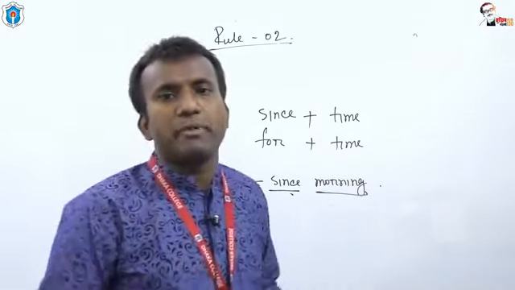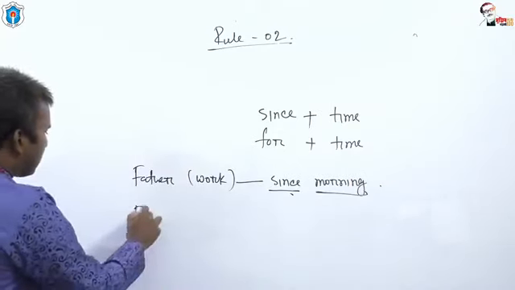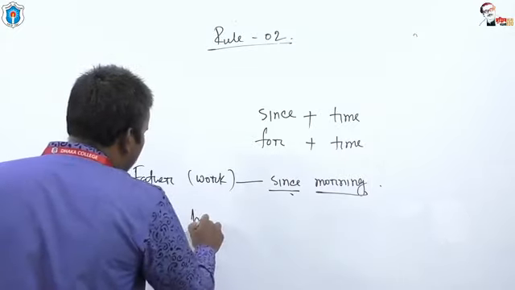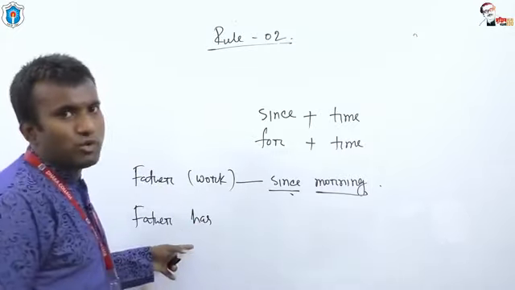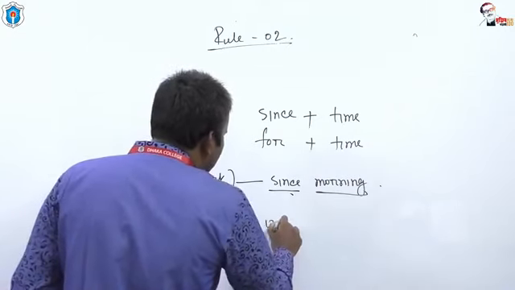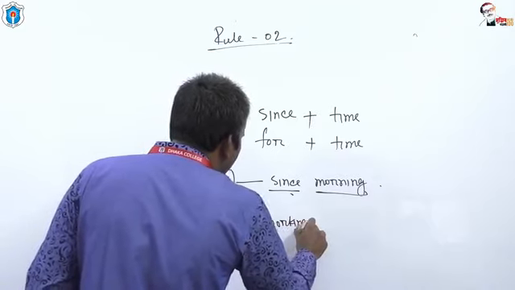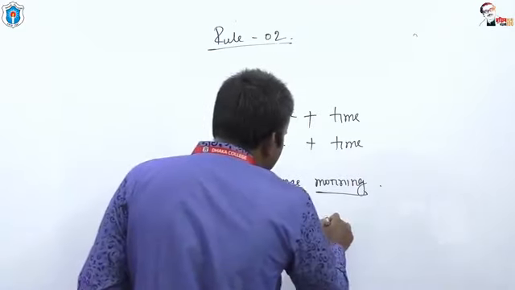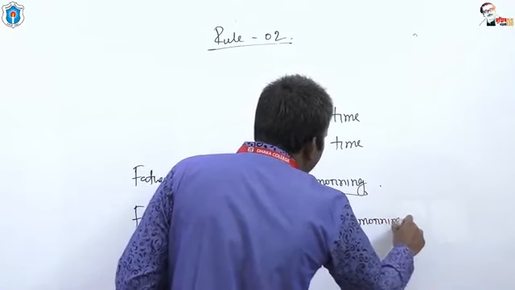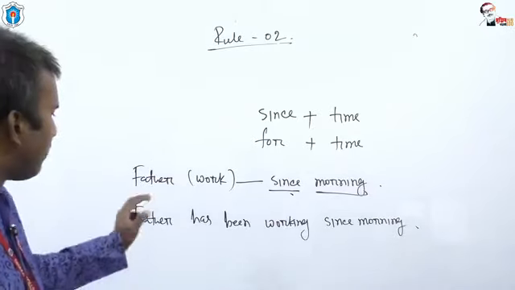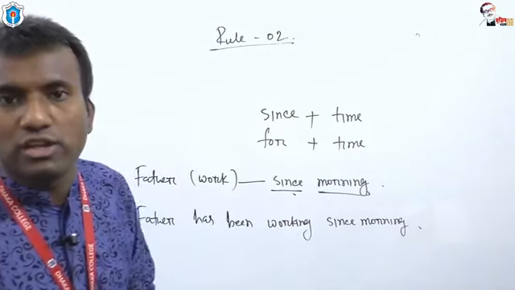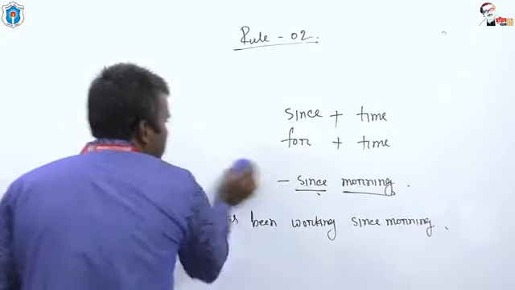You know the structure of present perfect continuous tense. We have to take the subject, then auxiliary verb have been or has been. Father is third person singular, that's why you have to use has been, then verb plus ing. Father has been working since morning. Look at the board, dear students. I think I should need to write another example.